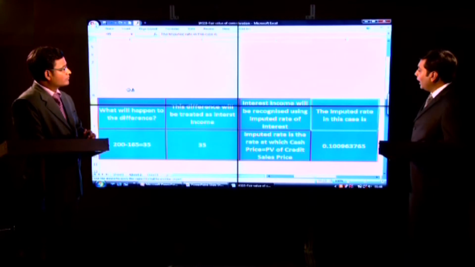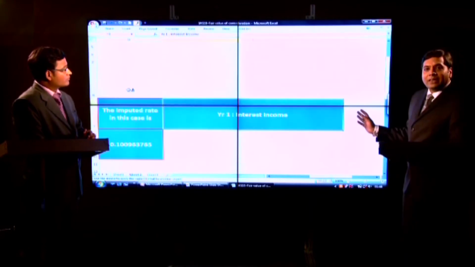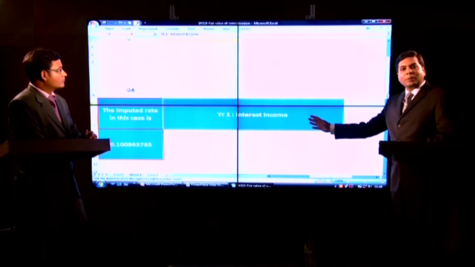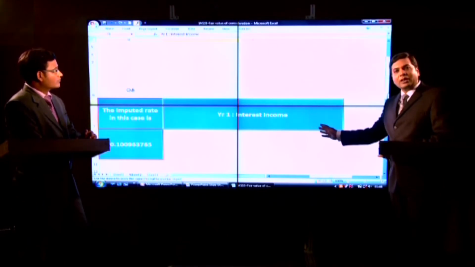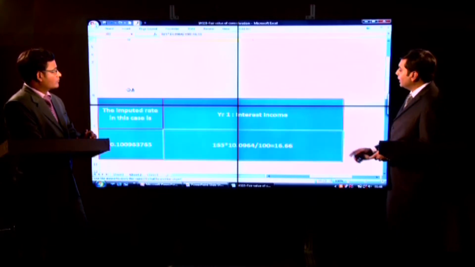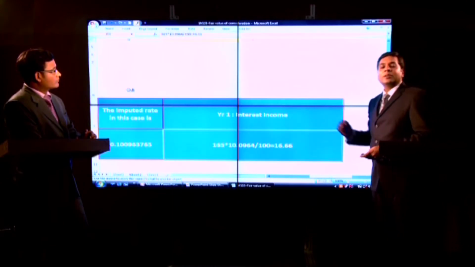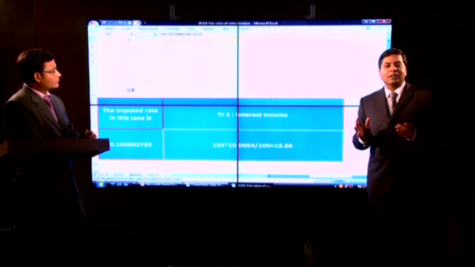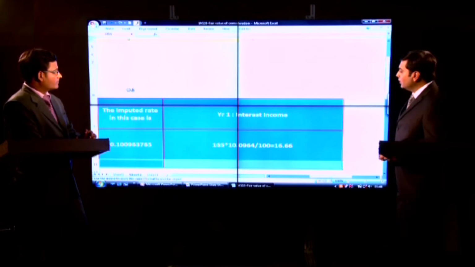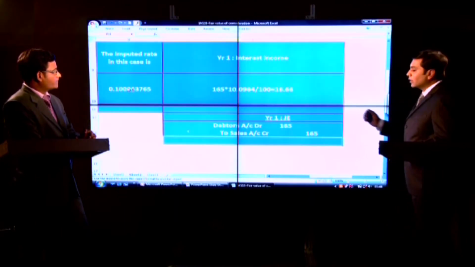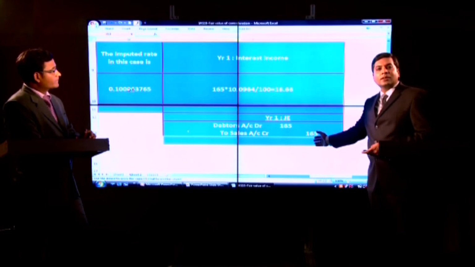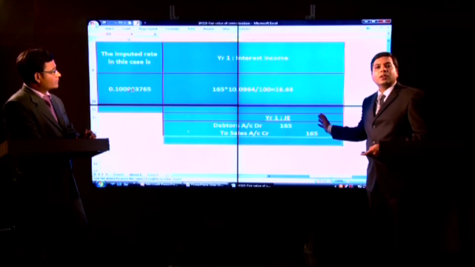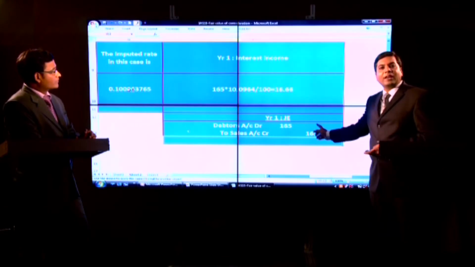Now, how will I arrive at interest income for year 1? I will take the cash price multiplied by the discount rate, and I will have my interest income for year 1. Now, let us see the journal entries which I am going to pass in year 1. First entry will be the sales, and as you can see, the sales will be recorded at cash price, that is the fair value of consideration.